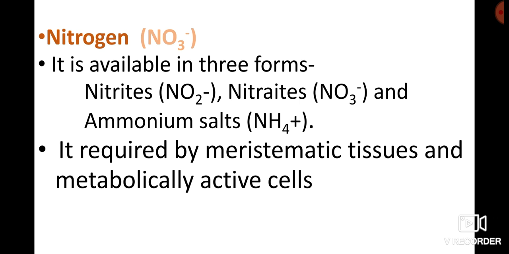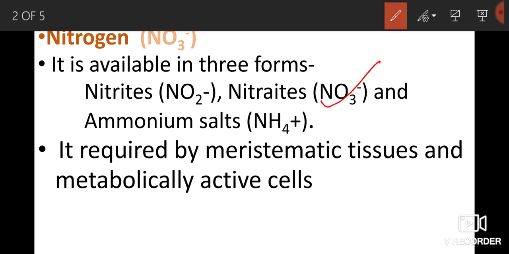Nitrogen is available in soil to plants in 3 states, that is nitrite NO2 minus, nitrates NO3 minus, and ammonium salts, that is NH4 plus. Of these 3 states, plants absorb nitrogen mostly in the form of NO3 minus only.